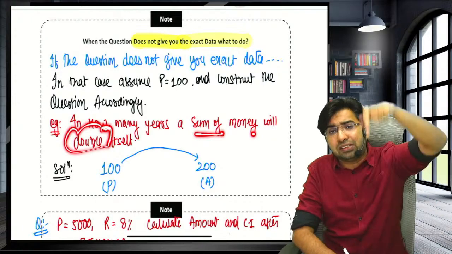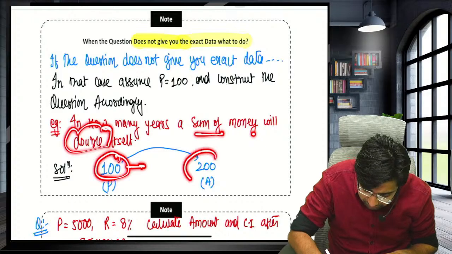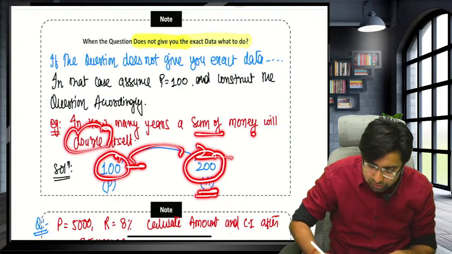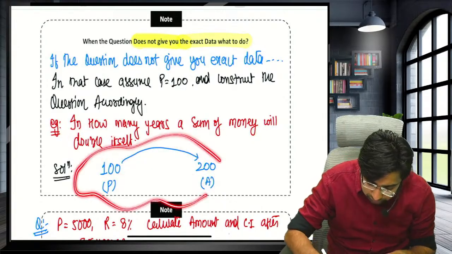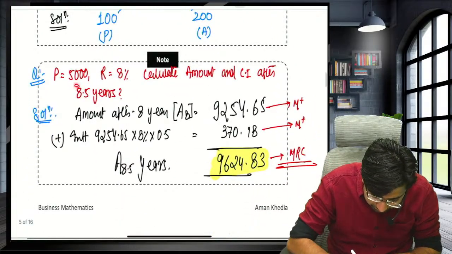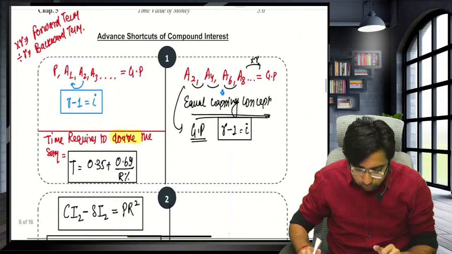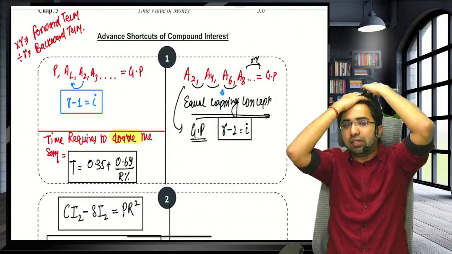How much was it in the initial days? I don't know. I will assume the principal as 100 and construct the amount as 200. Double means 2 times, and I will solve the question accordingly. Third case, guys: if the years are in decimal, I will discuss this. Don't worry, we have already discussed. Now, moving forward towards the advanced shortcuts of compound interest.